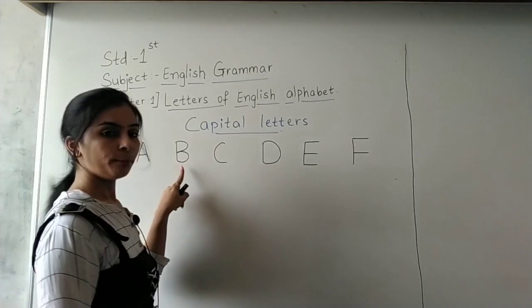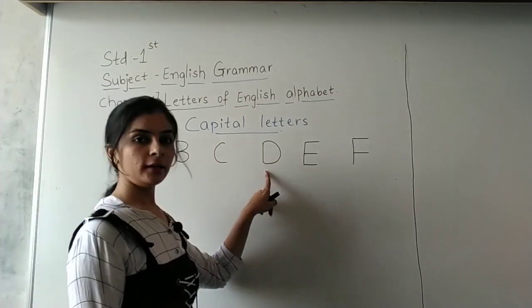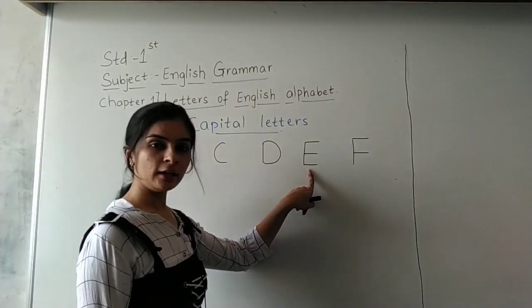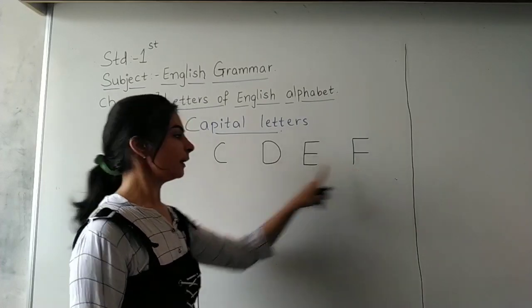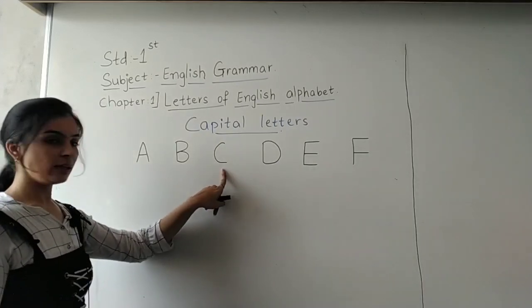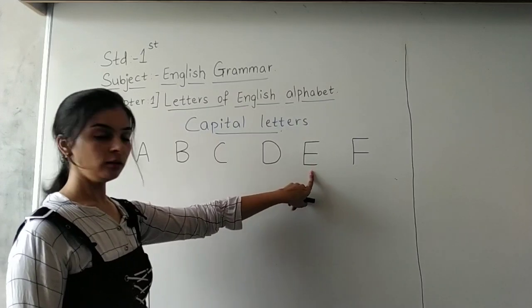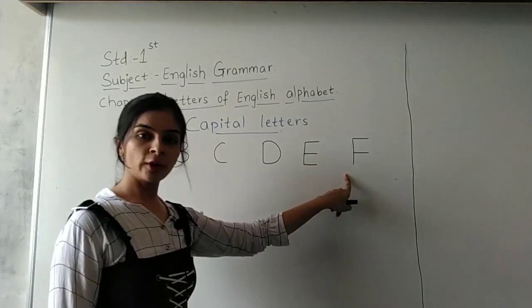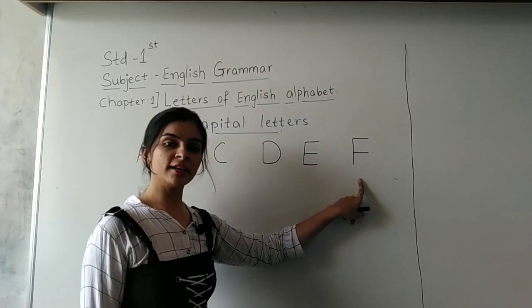A, B, C, D, E, F. Okay students, I repeat again. A, B, C, D, E and F. Okay, all this ABCD you learned when you were in senior KG class.